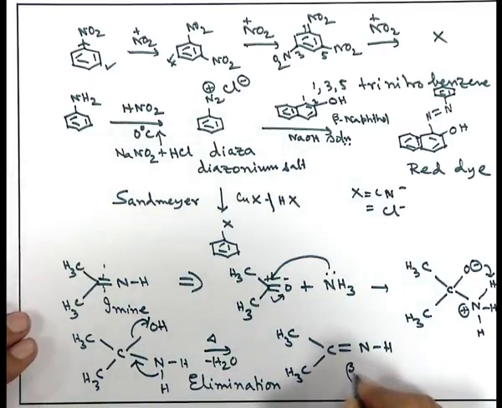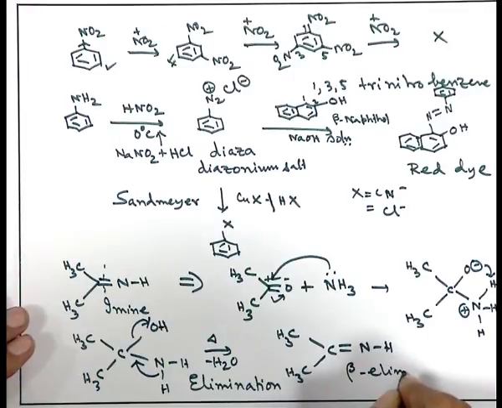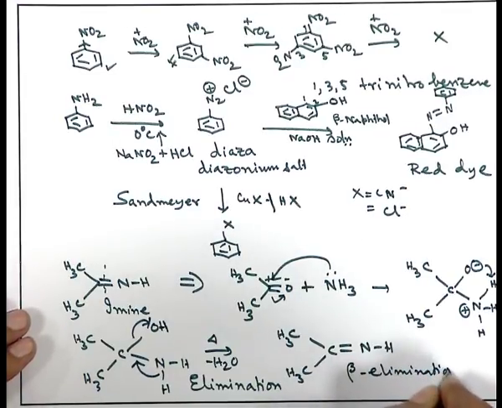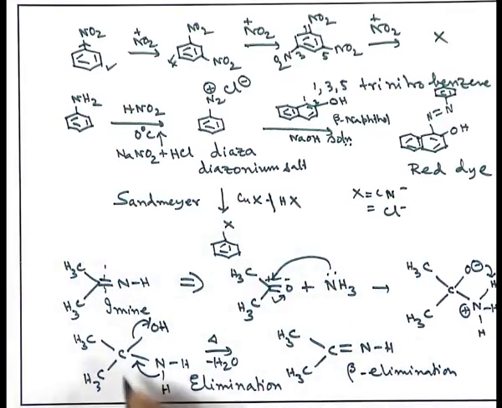This type of elimination is called beta elimination, and one of the interesting features is anti, meaning hydrogen and OH. This is not a complicated one, this is a very simple case, hydrogen and OH leaving the system at the same time. So, this is a beta elimination reaction by which we are able to make the imine.